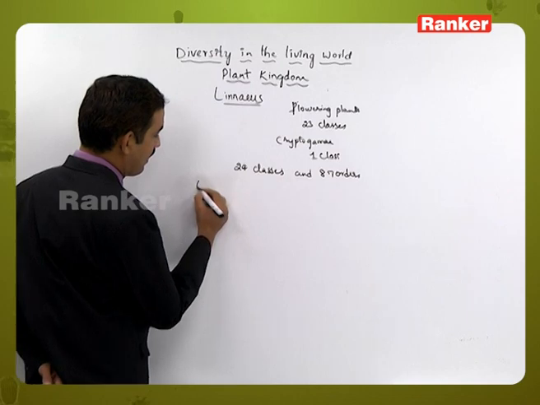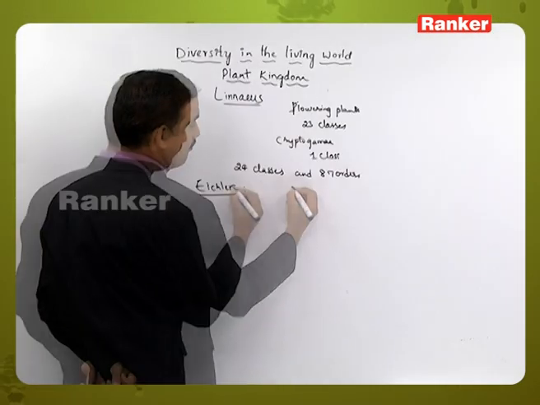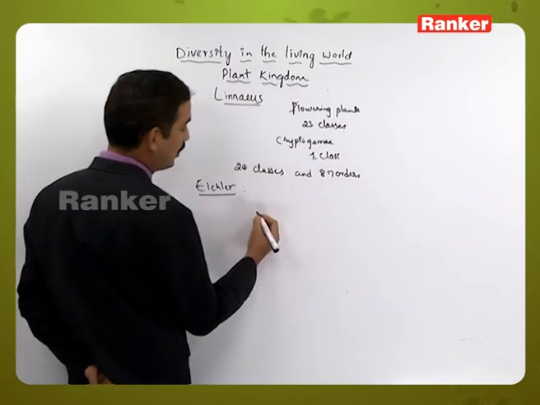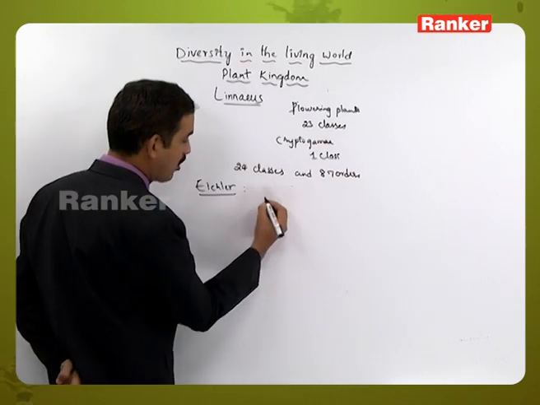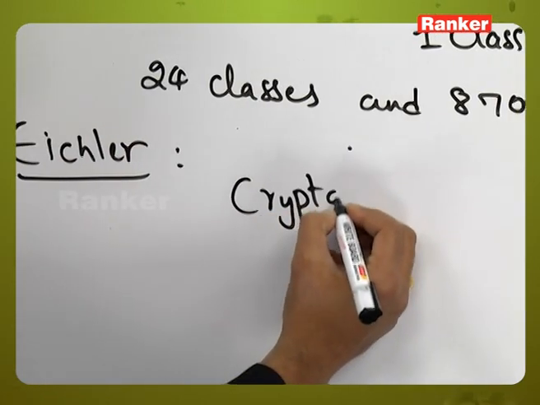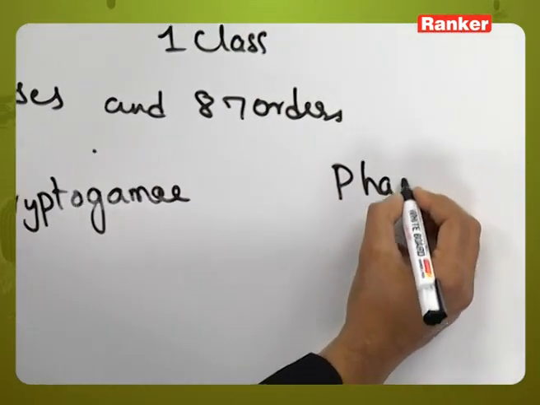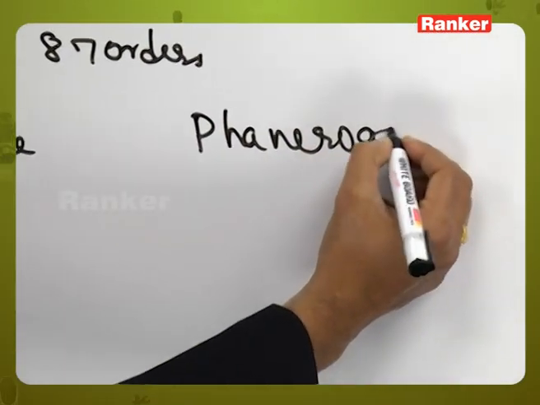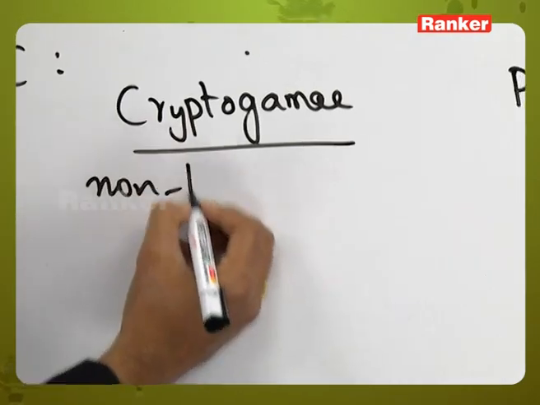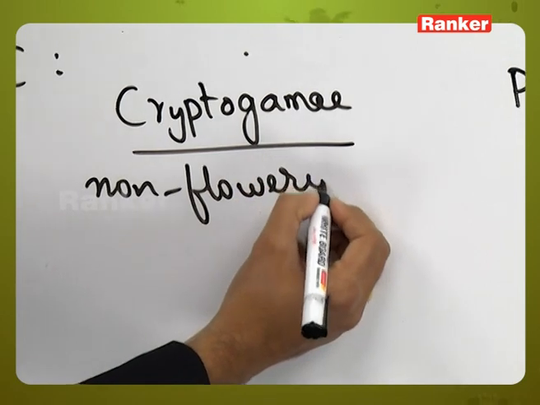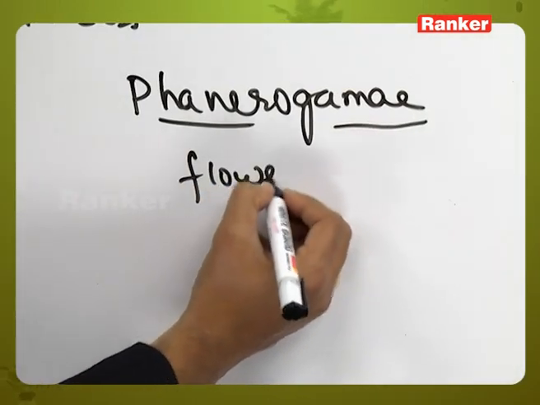Then Eichler had classified the plants into two groups. One is the flowering plants and the other the non-flowering plants. Those are called Cryptogamae and Phanerogamae. The Cryptogamae includes the non-flowering plants, whereas the Phanerogamae includes flowering plants.